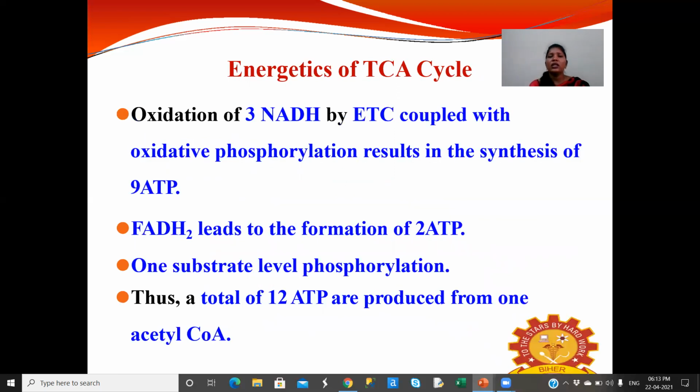Then coming to the energetics of the TCA cycle, the oxidation of 3 NADH is generated here. Each NADH passes through the electron transport chain, generating 3 ATPs. So here 3 NADH are generated, and these pass through the electron transport chain, leading to the generation of 9 ATPs. One FADH2 leads to the formation of 2 ATPs, and one substrate level phosphorylation occurs, and thus a total of 12 ATPs are produced from one acetyl-CoA.